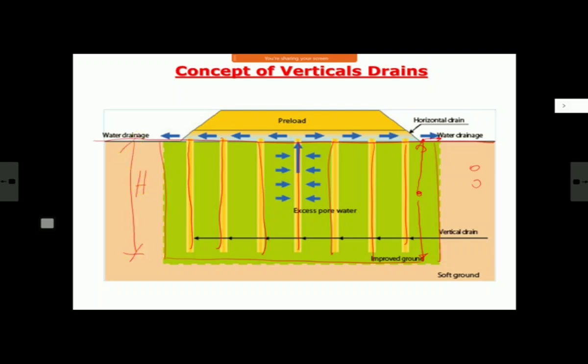This concept also we will use. If it is a single draining face, meaning drainage is only from top, then the drainage path is taken as h. Whereas if drainage can be there from the bottom also, then the drainage path will be h by 2 maximum. So this fellow has to travel all the way from here to here, and that too through a soil which is very less permeable. So travel will be a long time taking affair, and then it will get drained out.